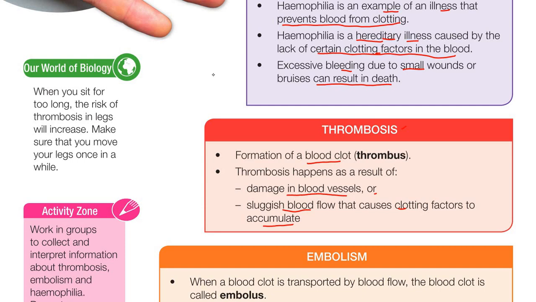When the blood vessel is damaged, a lot of thrombokinase will be produced and the blood will clot. Sluggish means very slow. Very slow blood flow will cause clotting factors to accumulate, which can also form a blood clot known as a thrombus. This is thrombosis, because of the formation of the blood clot.